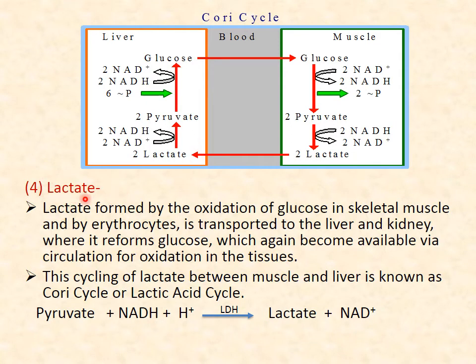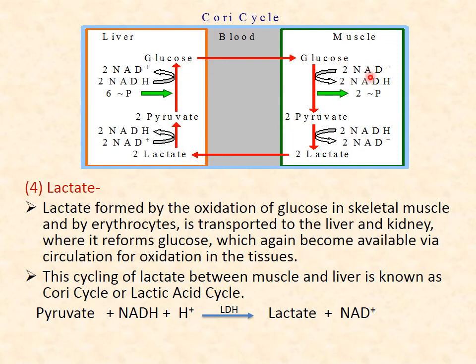Now the last one is lactate. So how is this lactate converted into glucose? We have seen that in muscles, by the anaerobic oxidation of glucose, lactate is produced. But this lactate is not utilized in the muscles, so it will transport itself via blood to the liver. In the liver, gluconeogenic enzymes are present, so this lactate will be converted into pyruvate, and then pyruvate into glucose, and then this glucose again will pass to the muscle.